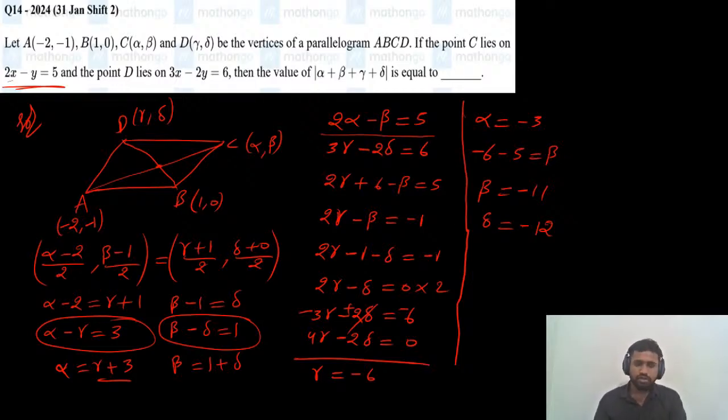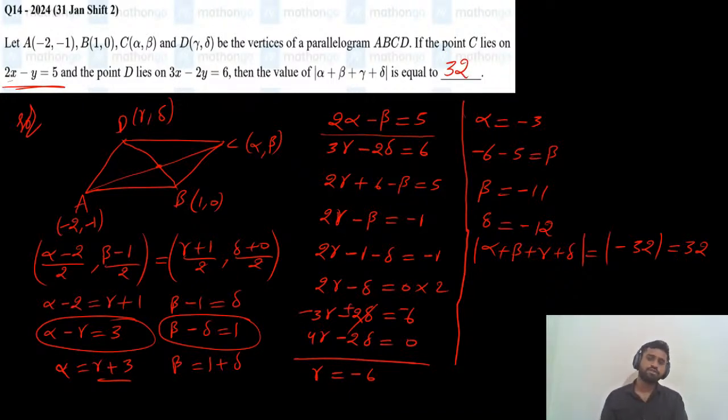Now we need to find the modulus of alpha plus beta plus gamma plus delta. So the modulus of alpha value minus 3, beta value minus 11: 3 and 11 is 14, 14 and 6 is 20, 20 plus 12. So modulus of minus 32, which equals 32. So the answer for this question is 32. That's it for today's class.